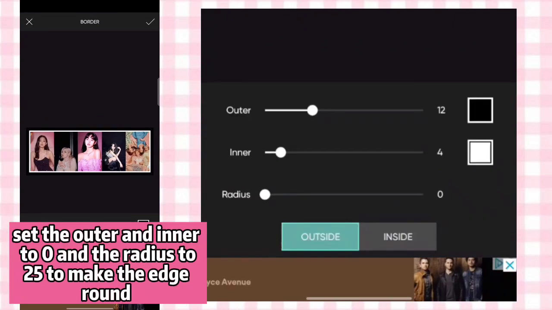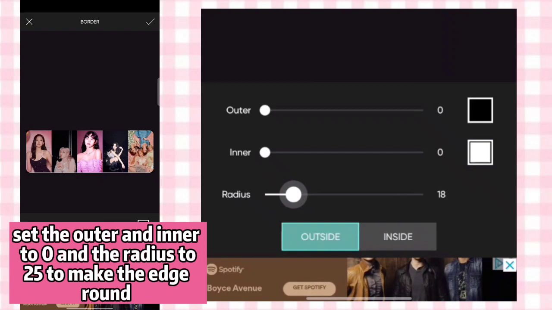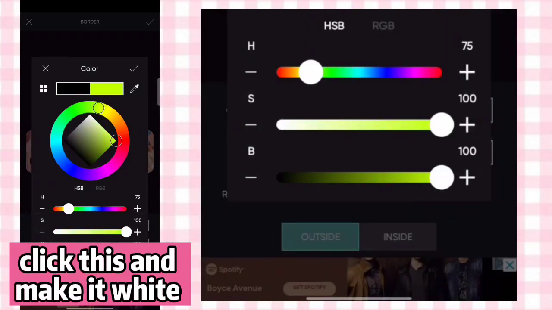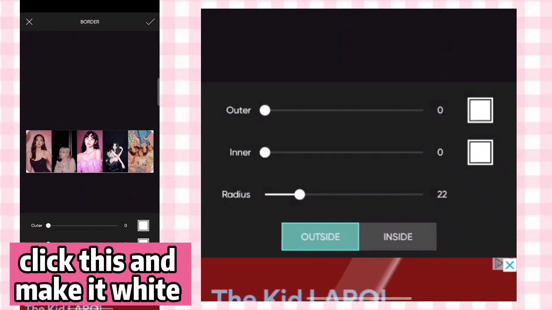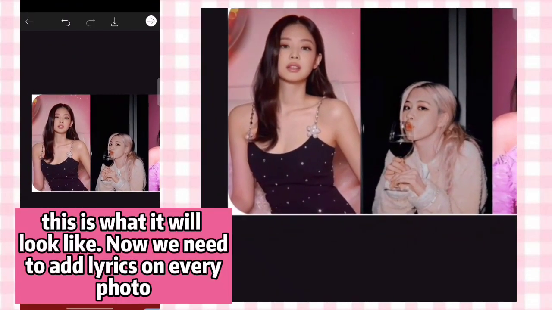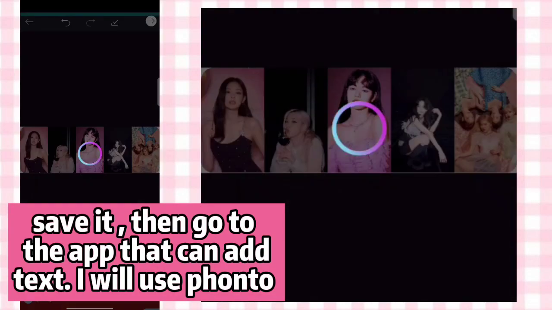Set the outer and inner to 0 and the radius to 25 to make the edge round. Click this and make it white. This is what it will look like. Now we need to add lyrics on every photo. Save it, then go to the app that can add text.